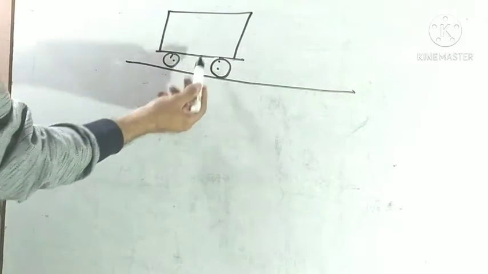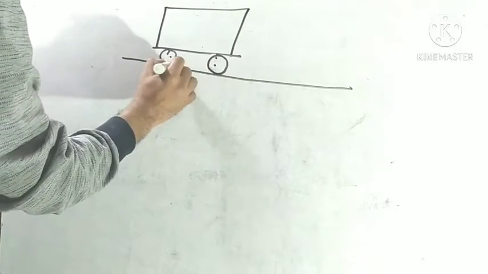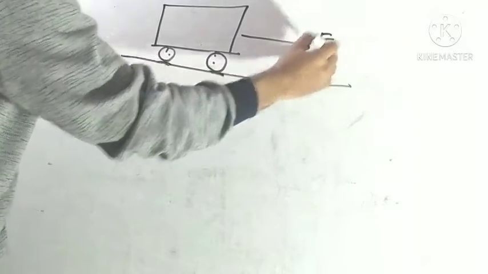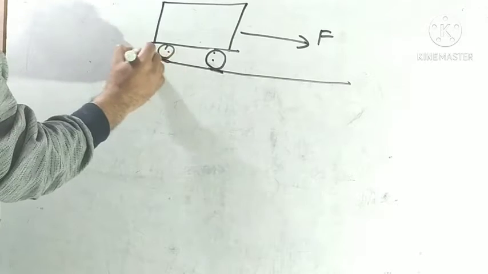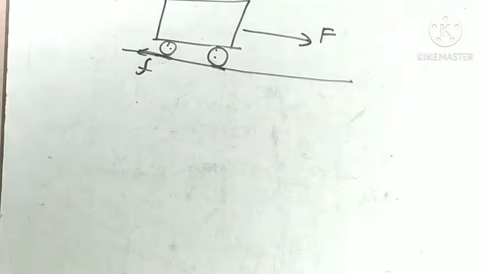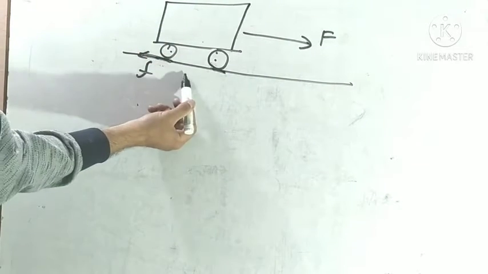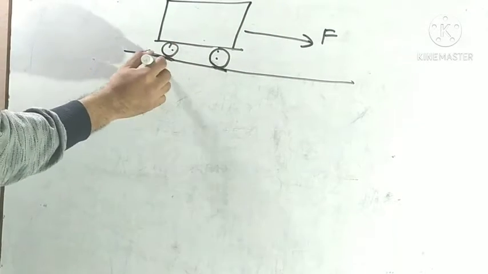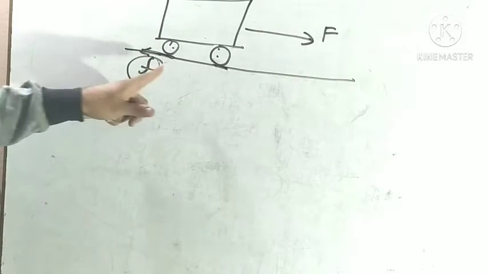When this body tries to move on the surface of another body, this is the contact surface between these two bodies, and if this body tries to move to the right with an external force applied on it, then a frictional force is generated between the contact surface of these two bodies. Okay, I repeat it again. When this body tries to move on the surface of another body, then till it does not move, the force of friction, a small f, develops between the contact surface. This is called static friction.